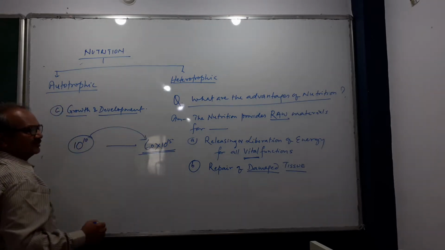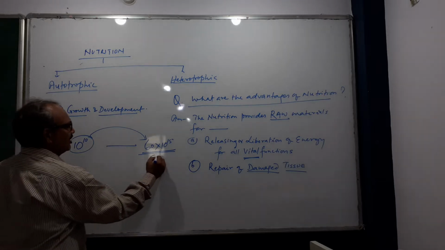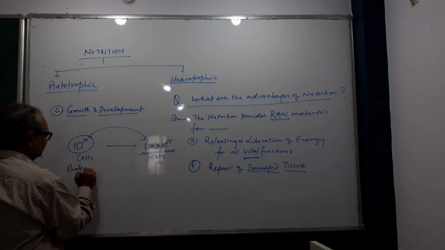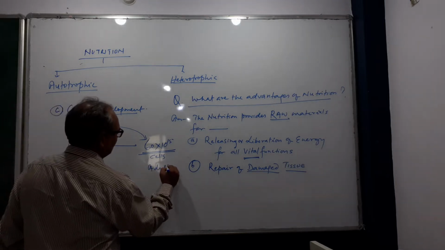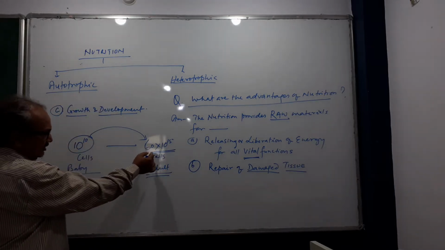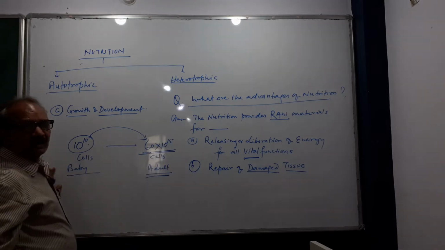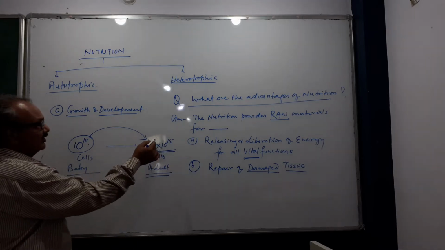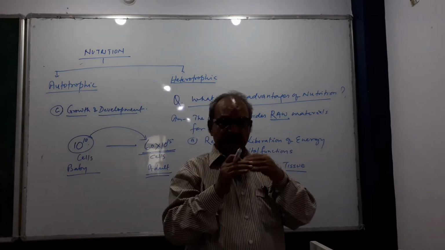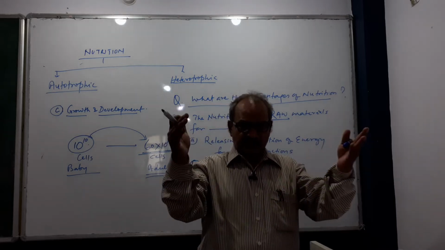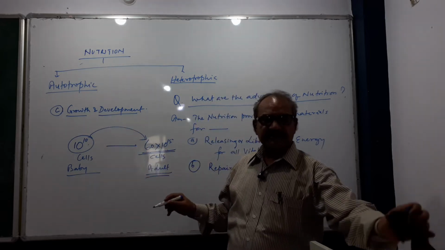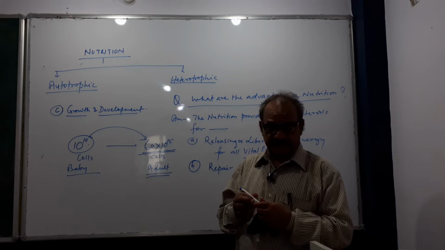From this to this, the number of cells has been increased so far, and this requires raw material for division of one cell to two cells, two to three, three to four, four to eight, eight to 16, like this. That's why there is an advantage called growth and development.